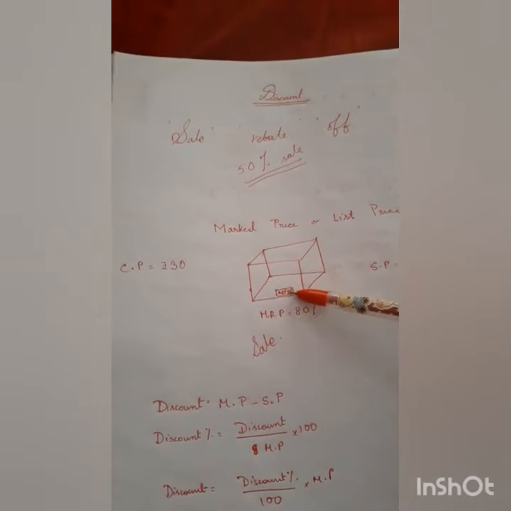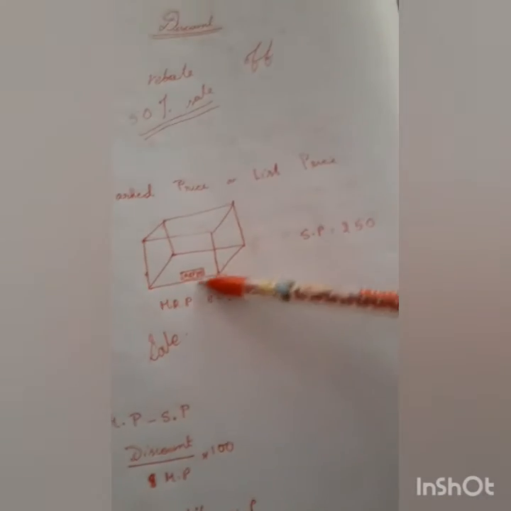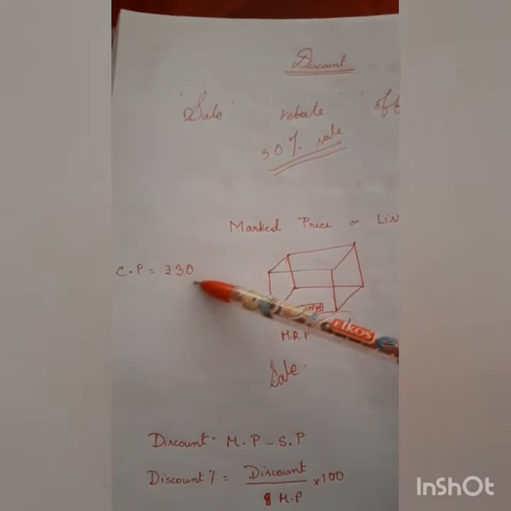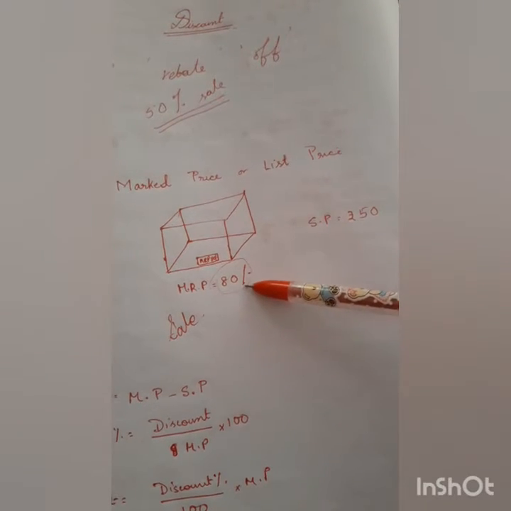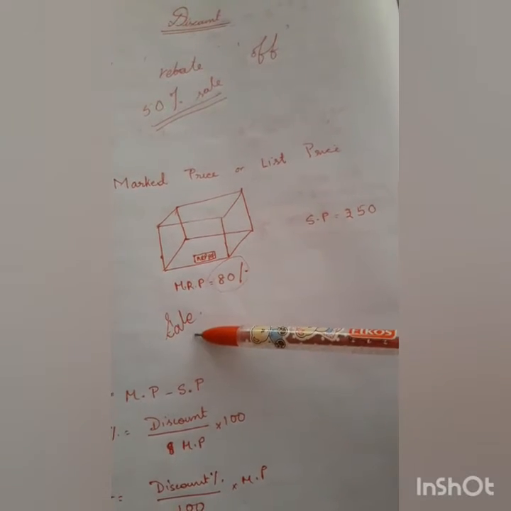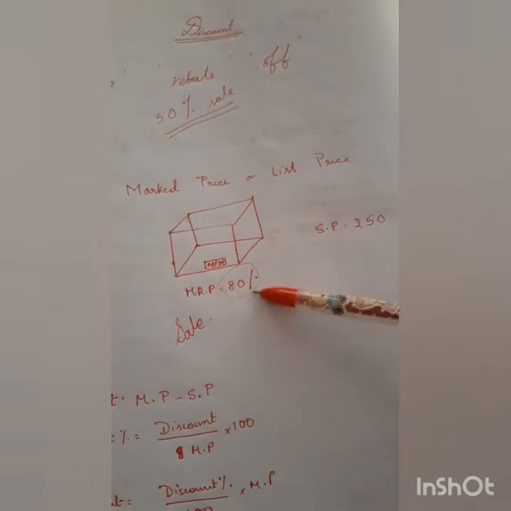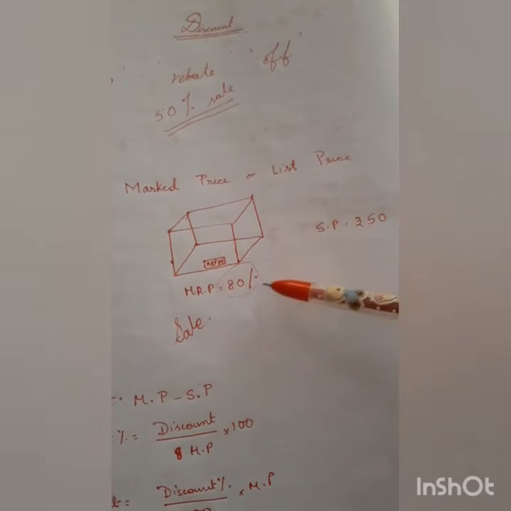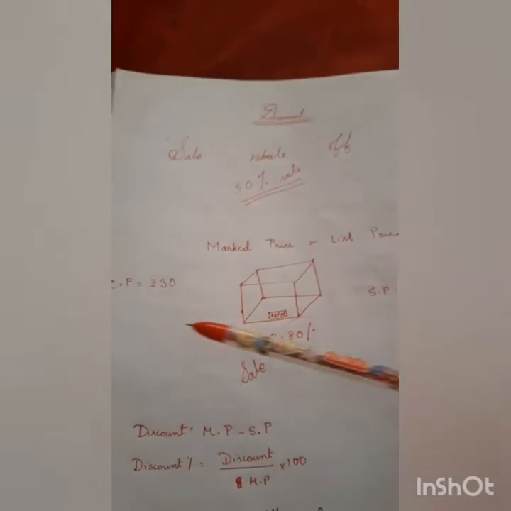The marked price has several names. He is showing me that the article's price is rupees 80. He will never show me at how much cost he had bought the article. I am getting a sale on this, so I will definitely pay whatever he is saying. Whenever I pay a little less, he is always making a profit.